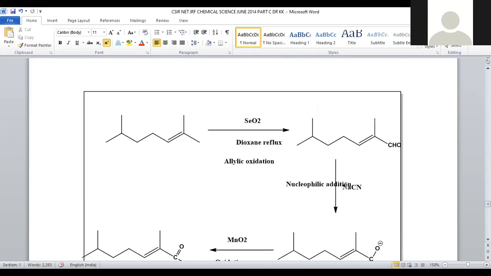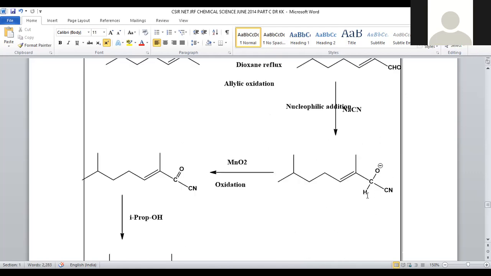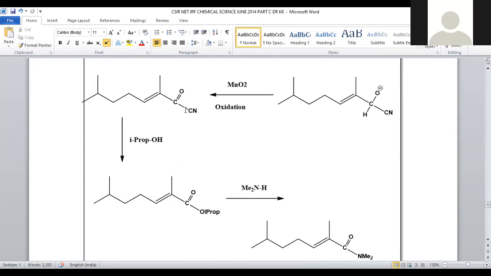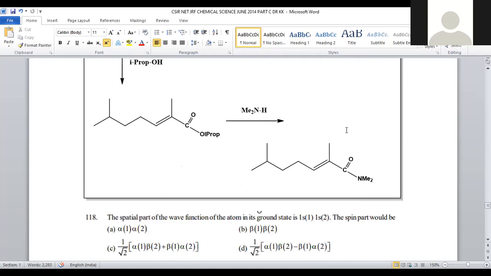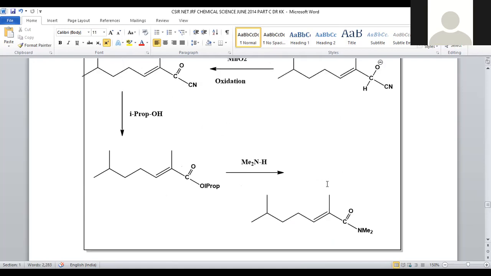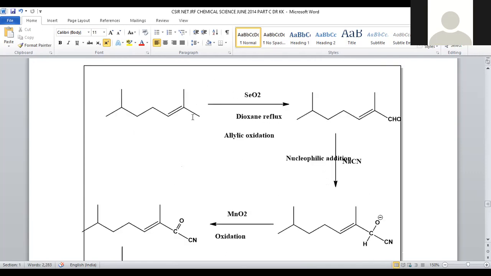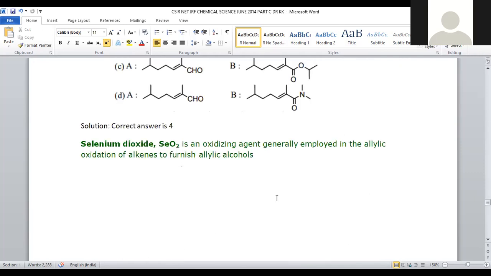In this, how many functional group transformations can you see? First, we got an aldehyde. The aldehyde converted into a nitrile. The nitrile converted into a ketonitrile. The ketonitrile converted into an ester. The ester finally converted into an amide. So these many functional group transformations you can observe in a single reaction sequence, right?